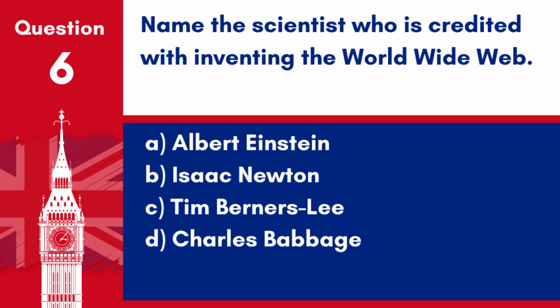Question 6. Name the scientist who is credited with inventing the World Wide Web. A. Albert Einstein. B. Isaac Newton. C. Tim Berners-Lee. D. Charles Babbage. Answer: C. Tim Berners-Lee. Tim Berners-Lee is credited with inventing the World Wide Web.